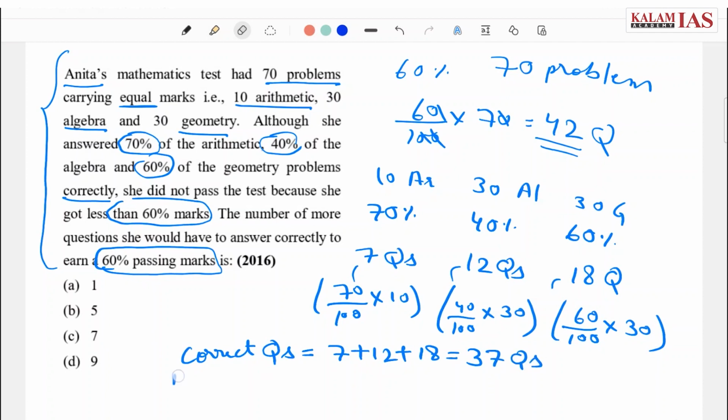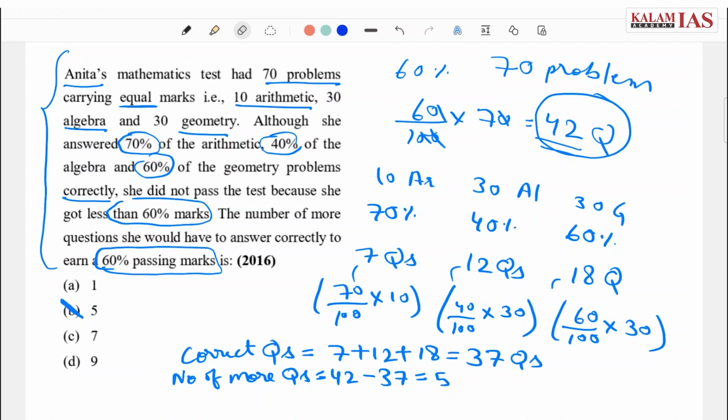So the number of more questions is equal to 42 minus 37, that is 5. She has to solve 5 more questions to pass the exam. I hope the concept of percentage is clear.